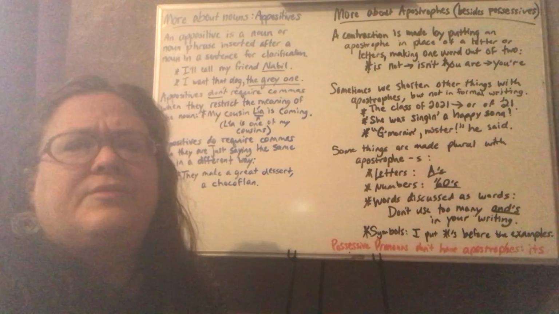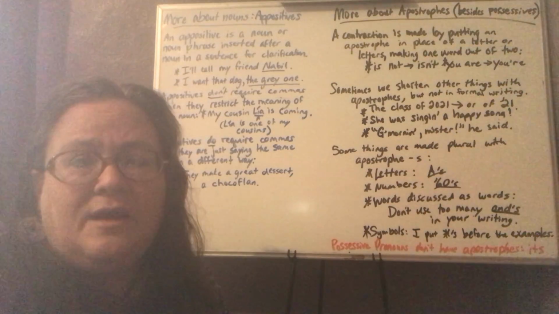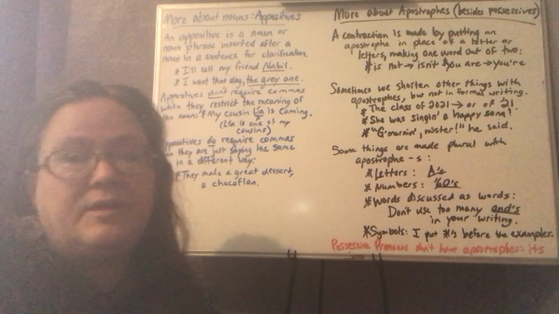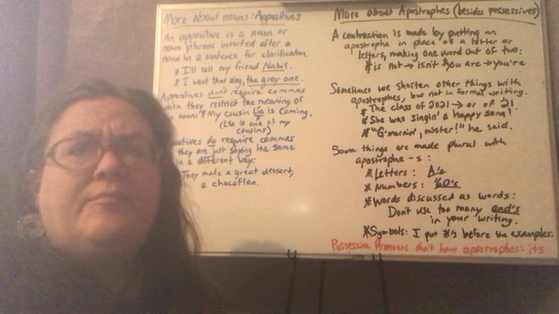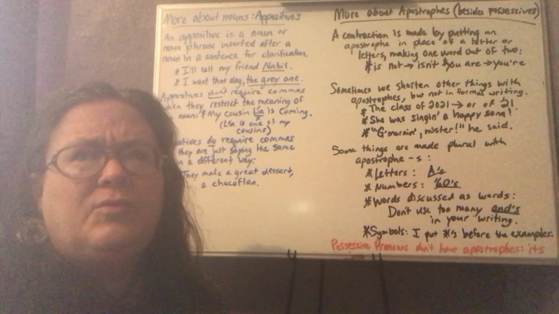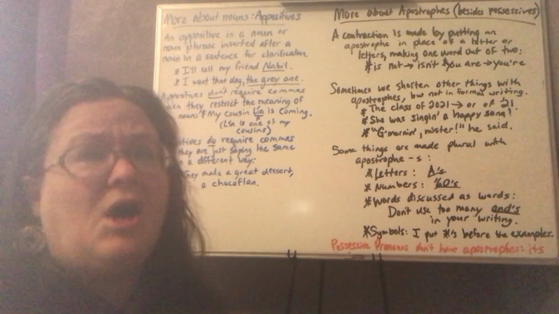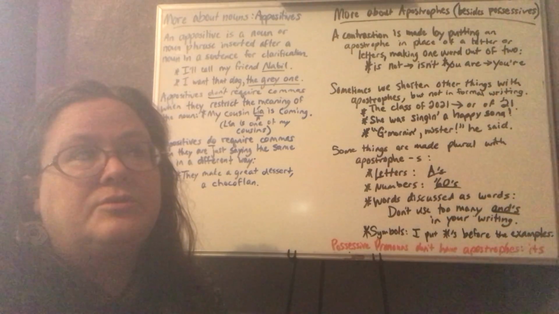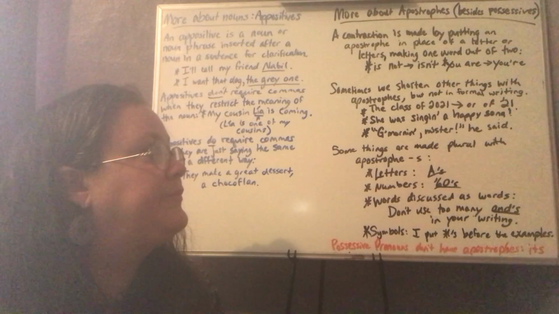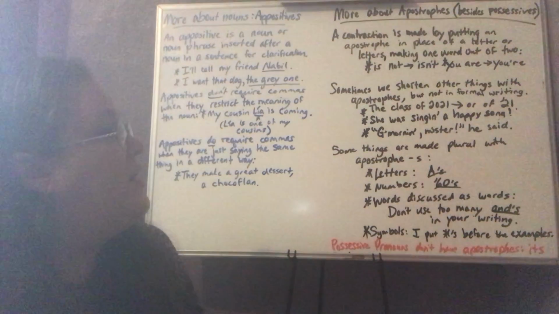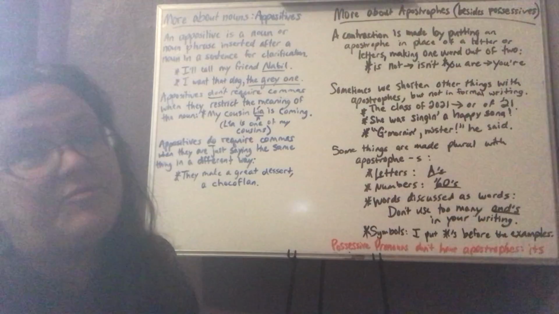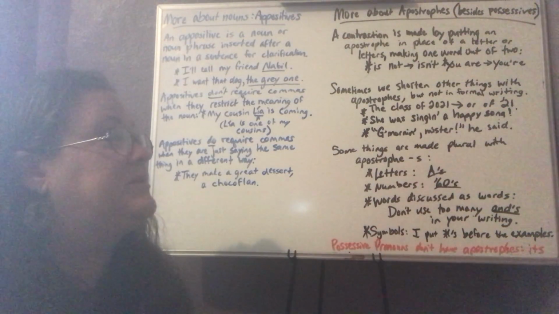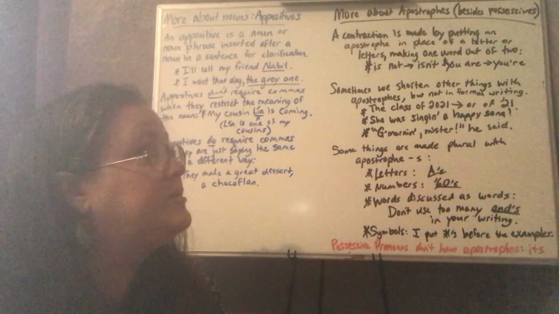The one that I can think of right now that replaces more than one letter is cannot, which becomes can't. You're taking the second N and the O out and putting the apostrophe in its place. By the way, we hardly ever say cannot. We might say cannot for emphasis, like, I cannot do that. But normally we use the word can't with the apostrophe. Sometimes we shorten other things with apostrophes, but not in formal writing. So like the class of 2021 can become the class of '21, with an apostrophe taking the place of the 20.